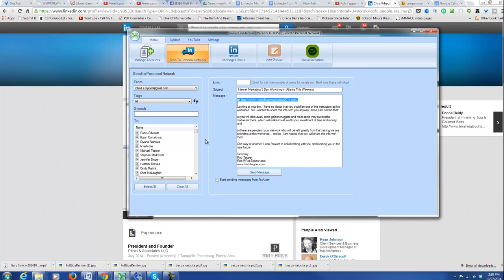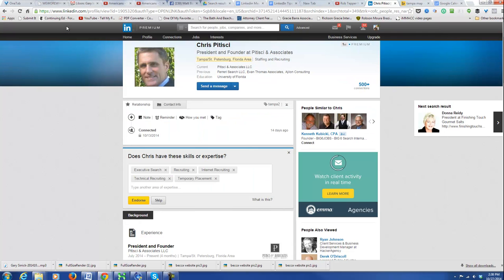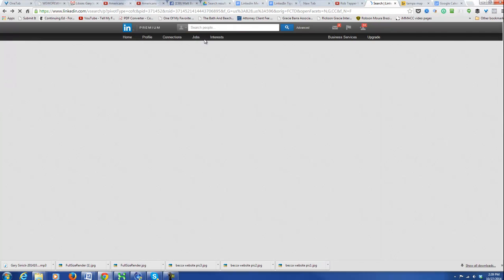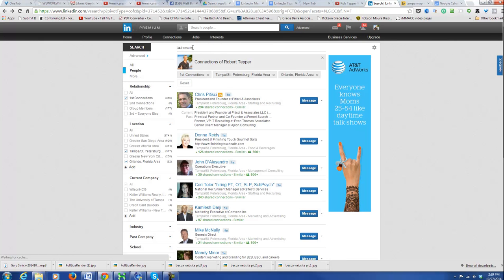The other thing that we can do with the tags, we might be able to export the list. I'm not sure if we can, but let's just go in here now, and now we can put people at Tampa 2. I've only got a handful. These are the ones that I just personally went in and tagged. This means people that do not have much internet marketing experience, and these are people that do, and that is really the difference. And so now getting back to LinkedIn, we have 345 people, and I'm still growing the list, so by the time we're done, 349. By the time we're done, it might be closer to 400.